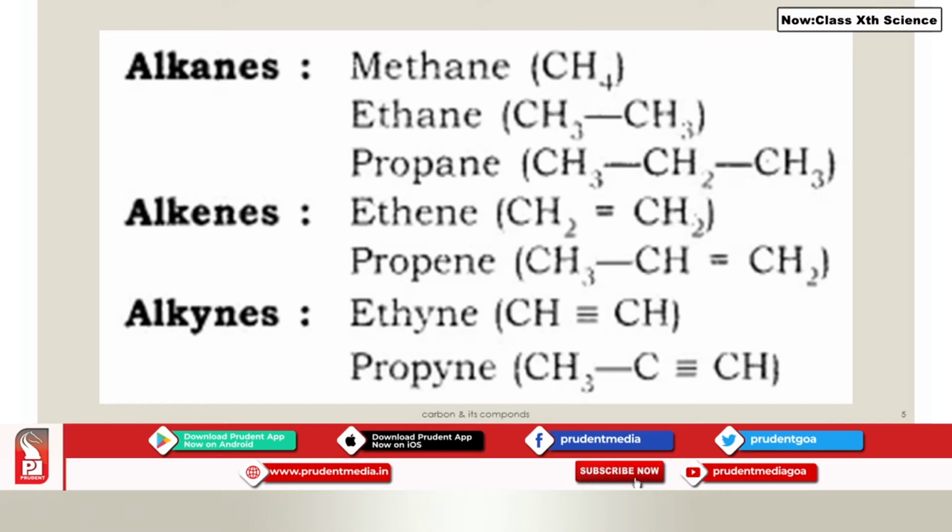So you can see methane, ethane, propane. All of them belong to the family of alkanes. Okay. But they differ from each other by a CH2 unit and 14 mass units. And in the case of alkenes, you see ethene and propene. Again, they belong to the same family of alkenes. Okay, and then we have alkynes, ethyne and propyne.